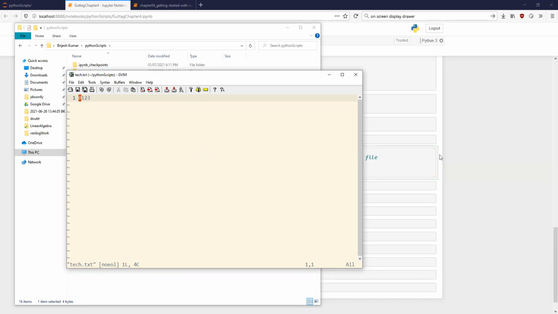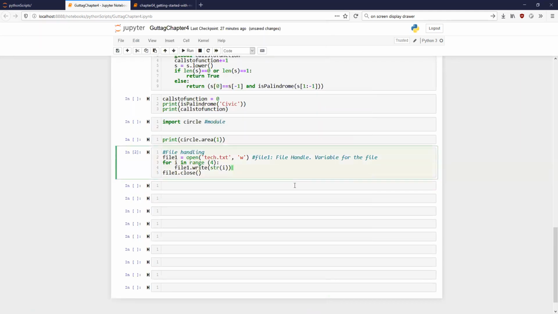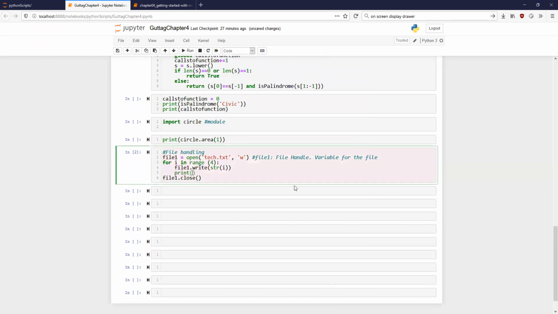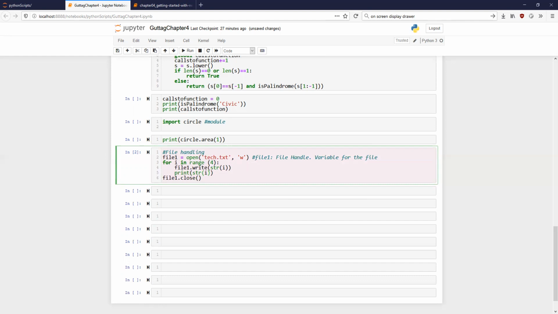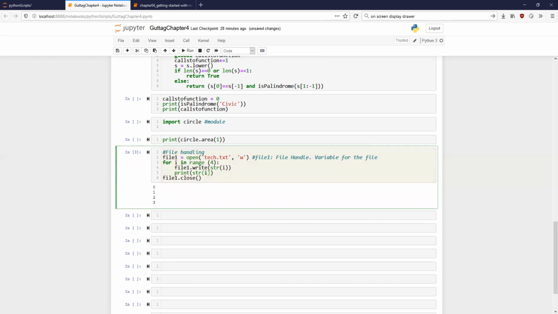Now, if I were to also give a print statement at the same time, print I, or to be more precise, let us say print string I. I'm printing the same thing, and I'm also writing it in that particular file. What is happening in here?